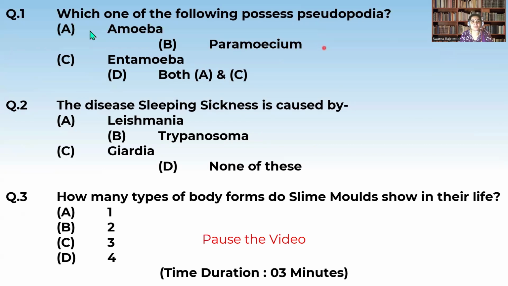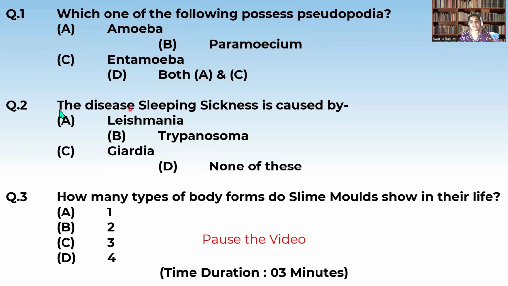So before ending this class, let us recall again with a test. Which of the following possesses pseudopodia? See the options: amoeba, paramecium, entamoeba, both A and C. Pseudopodia will be present in amoeba as well as entamoeba. So the correct option is both A and C. Okay, now read the next question.